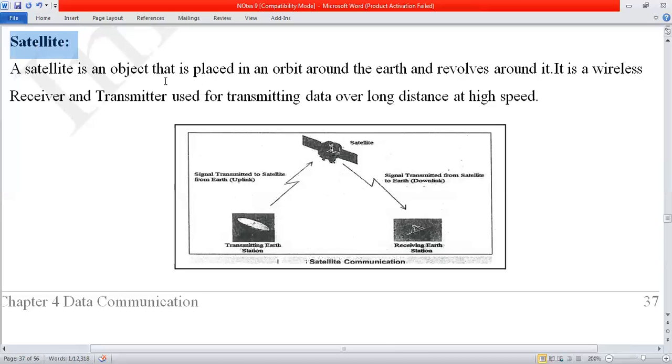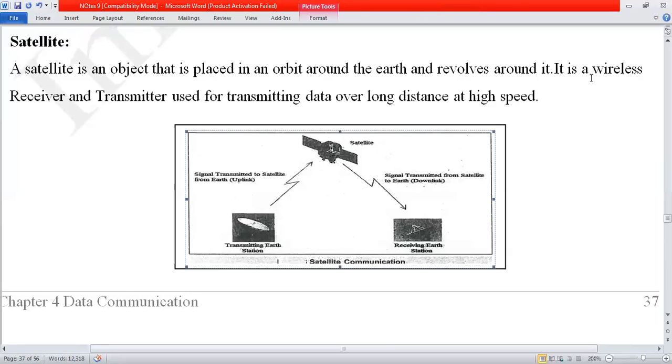A satellite is an object. Watch here, it is an object placed in an orbit around the Earth. So they place this one around the Earth and it revolves around it. It also revolves at the speed of the Earth.